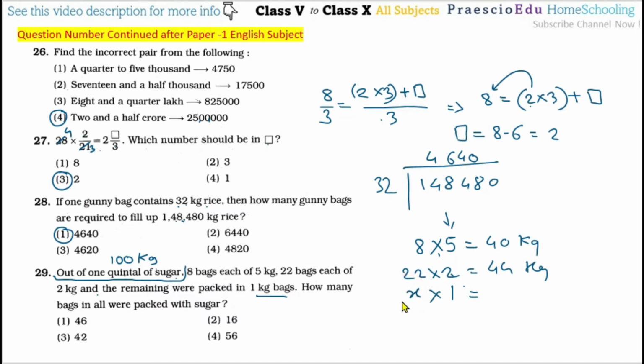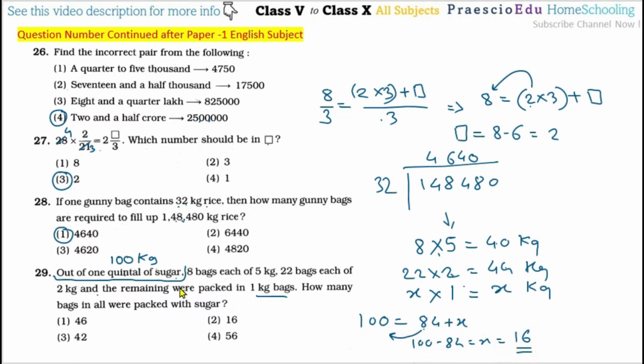Suppose x is assumed, so that is equal to x kg. Now out of 100 kg, this much is packed separately, which means 100 is equal to this plus this plus this. Now 40 plus 44 is 84 plus x. Now this 84 is positive, or addition, so on the other side it will be deduction. So 100 minus 84 is equal to x, that is 16.